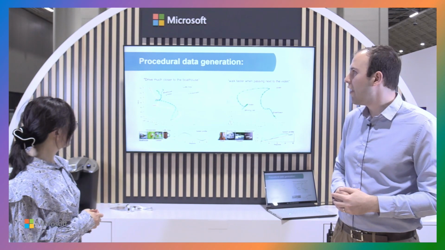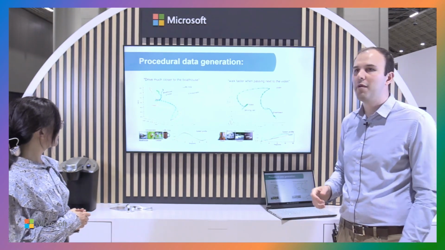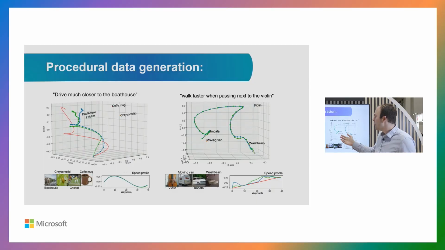To give you an idea of how we generated data procedurally for this problem, we have a couple examples. So on the left, you see we have a 3D environment where we randomly place a bunch of obstacles on the way. And for example, we're shifting the trajectory to drive much closer to the boathouse, one of these objects. And you can see how the red trajectory, which was our original guess, is shifted towards the blue one over here that is much closer to the desired object.